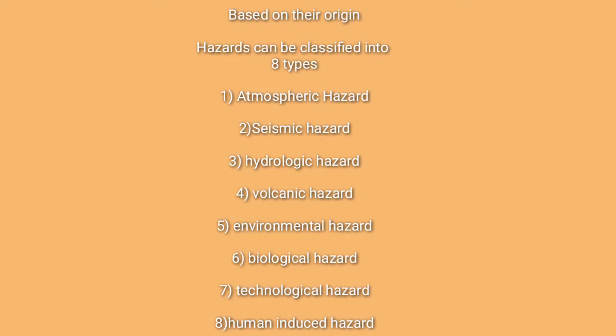Biological hazards include chickenpox, smallpox, AIDS, etc. And seventh one, technological hazards. Technological hazards include hazardous material incidents and fires. Eighth one, human induced hazard. The human induced hazard includes mass shootings, war, transportation accidents and civil disorder.